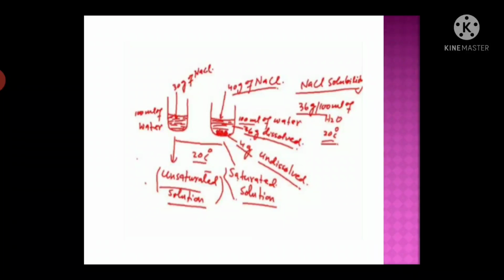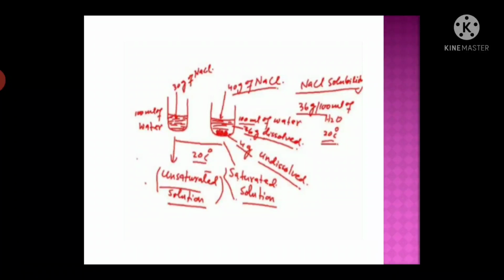Next, take 100 ml of water. Now add 40 gram of NaCl. What will happen? Out of 40 gram, 36 gram of NaCl dissolves in water and 4 gram remains undissolved. So this solution is known as a saturated solution. So the solubility of NaCl in 100 ml of water is 36 gram. Now you can prepare saturated and unsaturated solutions.